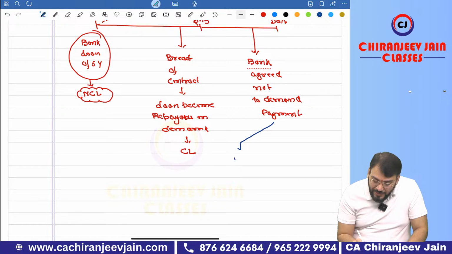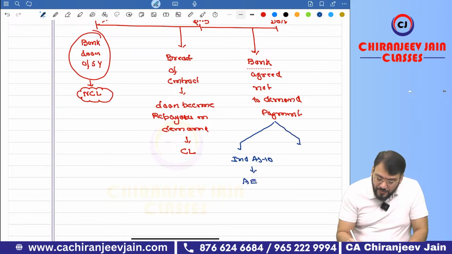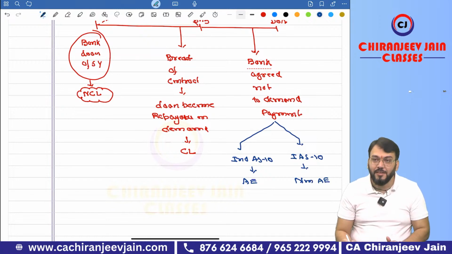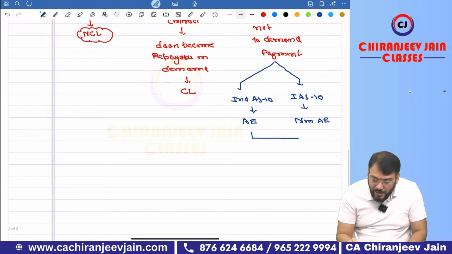As per Ind AS 10, it is an adjusting event, and as per IAS 10, it is a non-adjusting event. And this becomes your first carve out. You remember carve out?